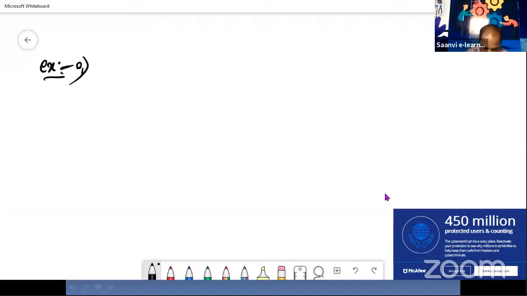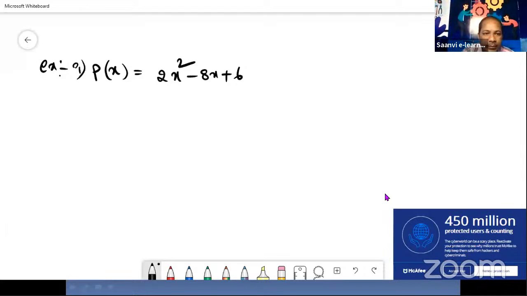See, 2x squared minus 8x plus 6 is there. The name of this polynomial is p of x. So p of x is equal to 2x squared minus 8x plus 6.